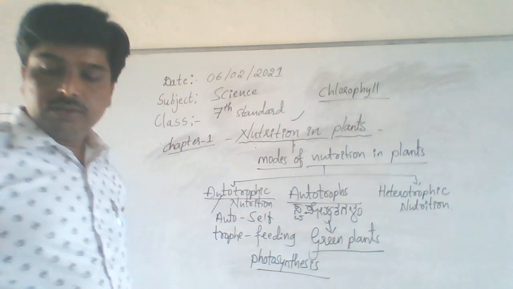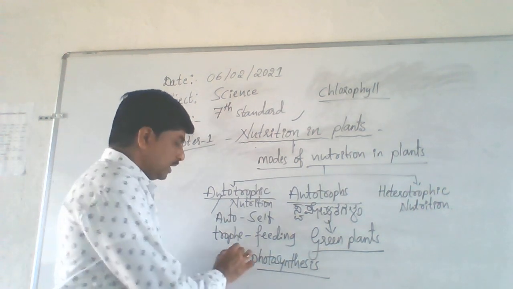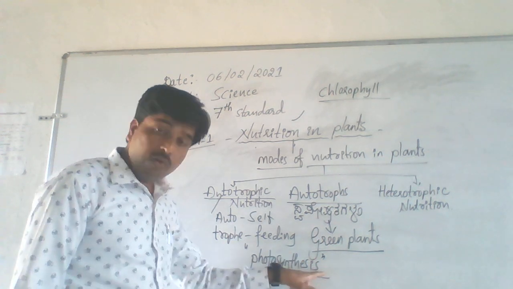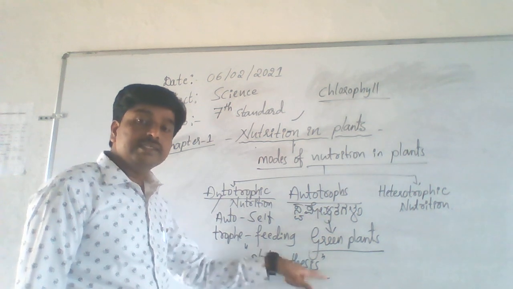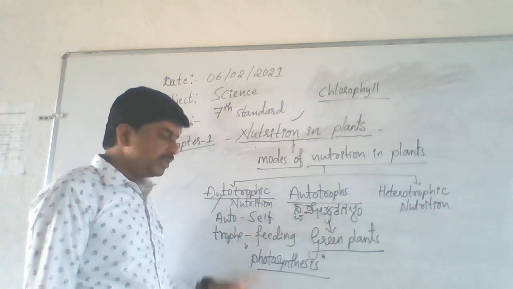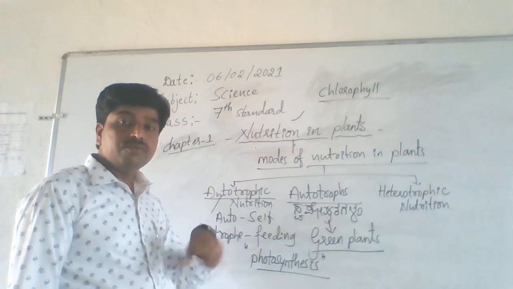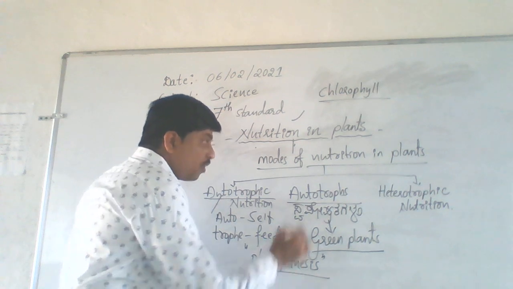Remember students, green plants prepare their own food by the process photosynthesis. By this photosynthesis process, green plants prepare their own food. Understand? Remember this word meaning: photo.